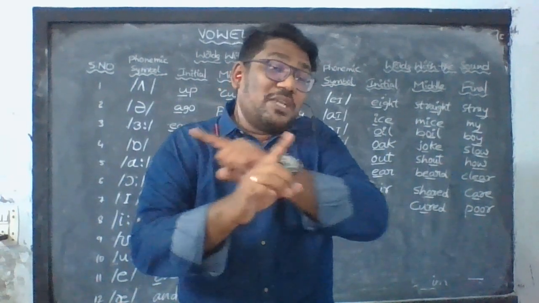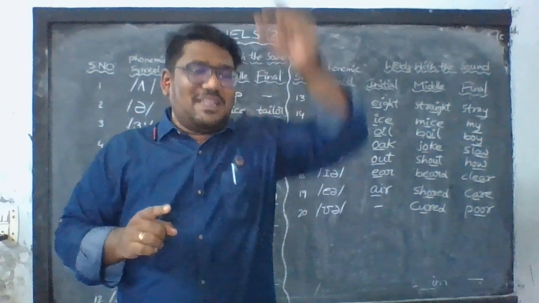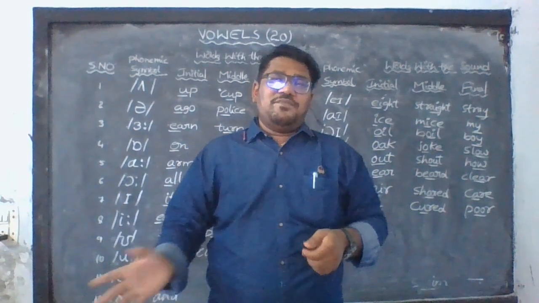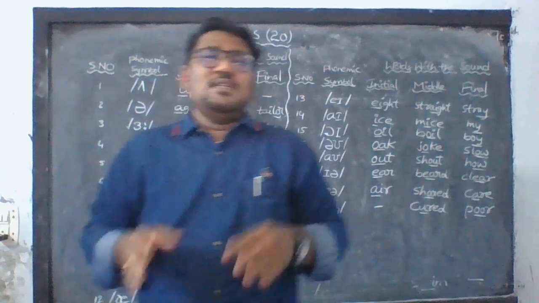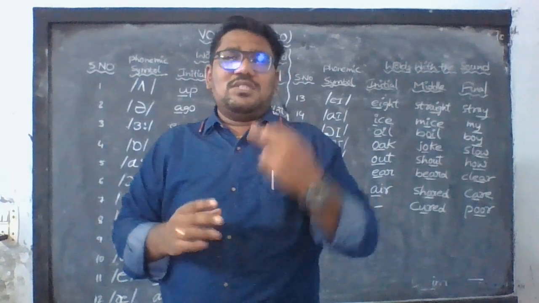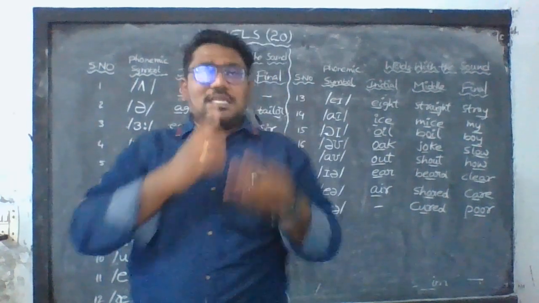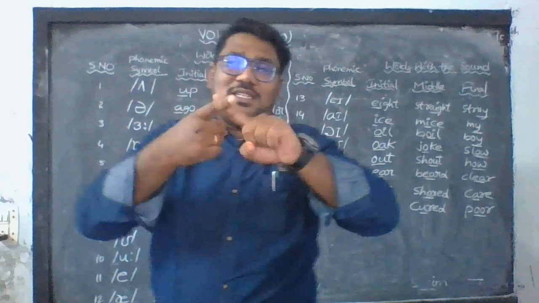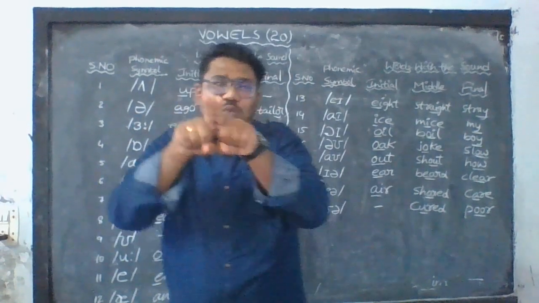There is no mixture of any other sounds and the vowel remains pure. That's why they are called pure vowels. Without any mixture of sound, they stand single. The other one is diphthongs. A diphthong is a combination of two vowel sounds.